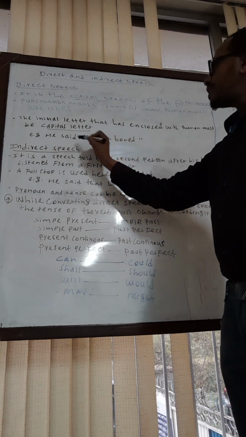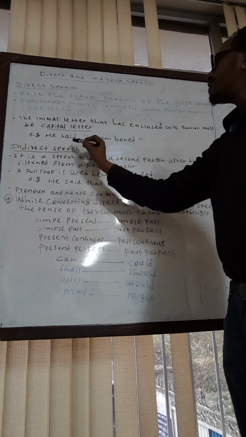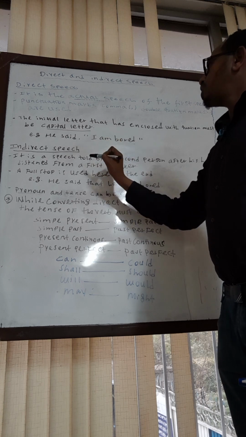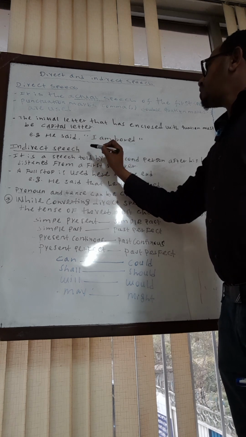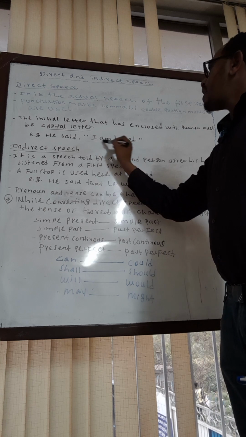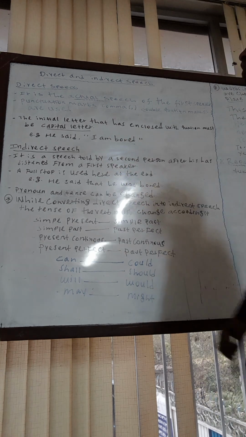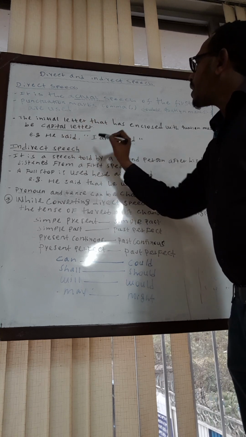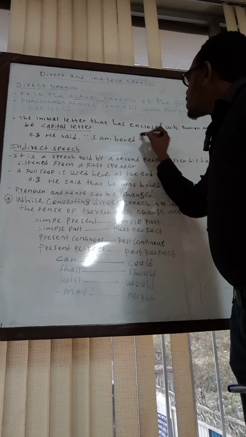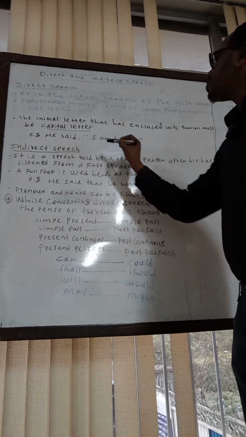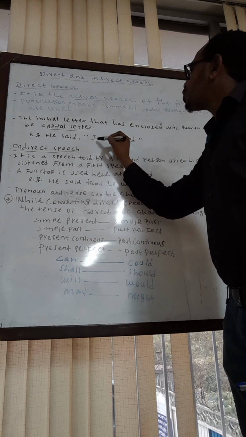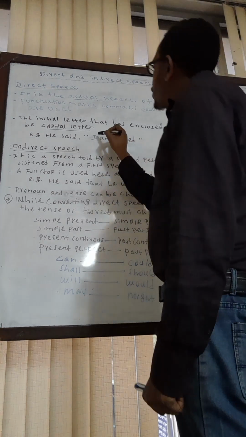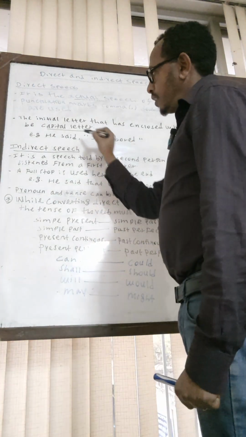For example, let's take a look at this example. He said that, comma, then we open a double quotation mark here, and we say, "I am bored." Here the capital letter I is the actual speech of the first speaker, so the initial letter for this word should be written as a capital letter.